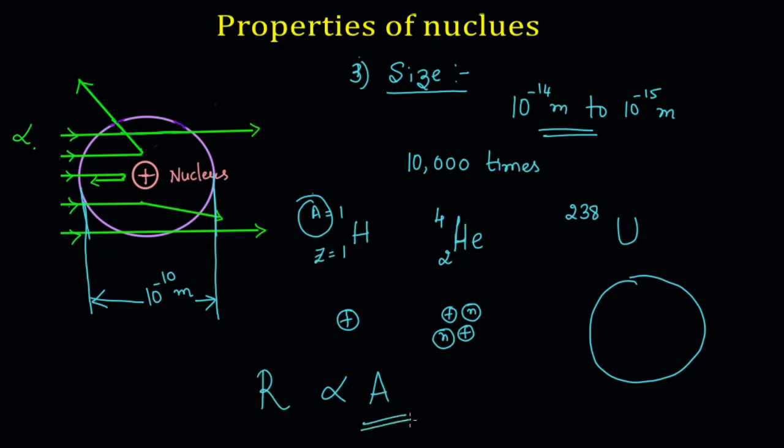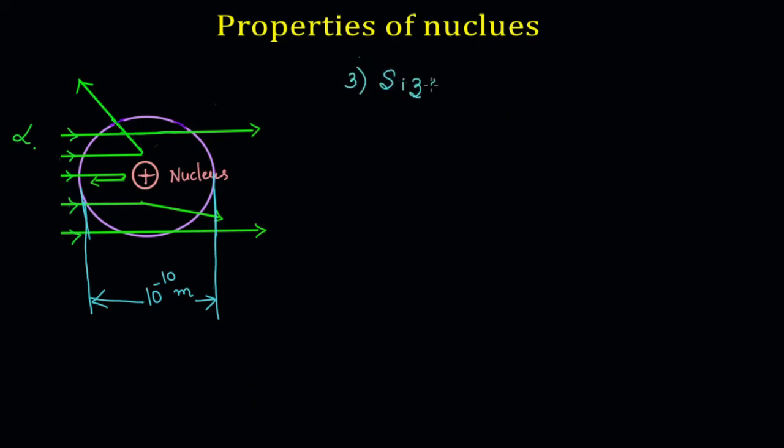So, looking at this relationship between R and A, we can write an empirical formula for the size of the nucleus. The nucleus is always spherical in shape. So the size is nothing but the volume. The volume of the nucleus is equal to 4/3 pi r³. So what does the volume or size of the nucleus depend on? It depends on r³. We just saw that the radius of the nucleus depends on the A value.